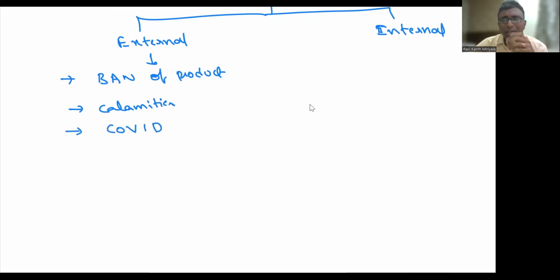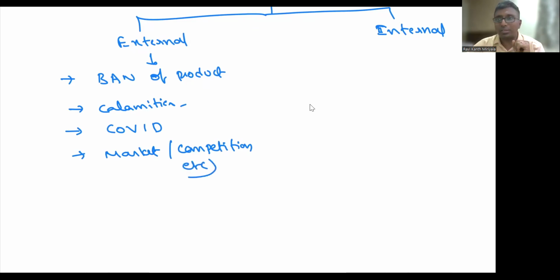Is it because of you and me? No, it is not because of you and me. Some environmental issues, government rules and regulations, natural calamities, COVID. There is also a market issue. Market in the sense there is a lot of competition, that's why you are not able to recover a good amount of money by using the asset. These are all some examples I am giving. This is not an exhaustive list. This is only inclusive. Small examples I gave you.